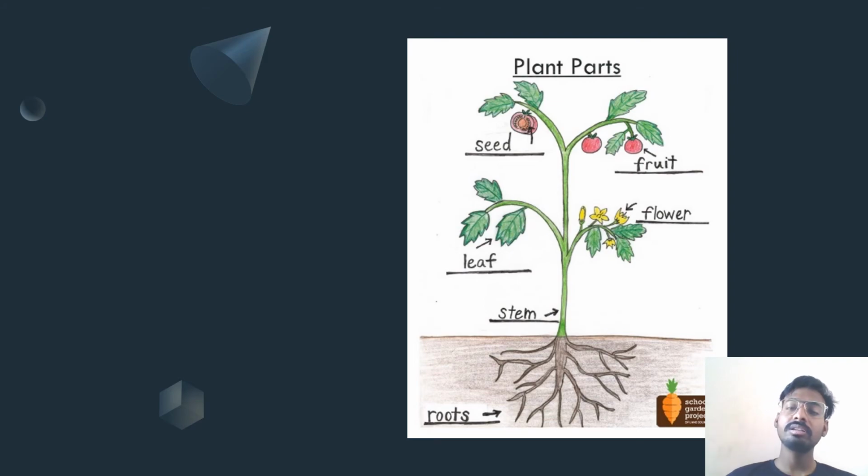Now, see, these are plant parts. There are seeds inside the fruit, and there are flowers, leaves, a stem and roots. So, what do you think? Which parts of the plant do we eat? What are those parts? Yes, we eat the fruits. Generally we eat fruits, and in some cases we eat leaves and stems also. And in medicinal plants we also use roots.